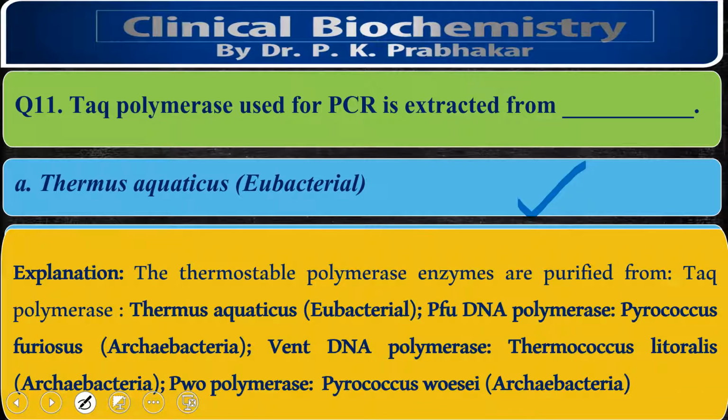We have 4 different organisms. Thermus aquaticus gives us Taq polymerase. Pfu polymerase has been isolated from Pyrococcus furiosus. Vent polymerase has been isolated from Thermococcus litoralis, and Pwo polymerase has been isolated from Pyrococcus woesei.